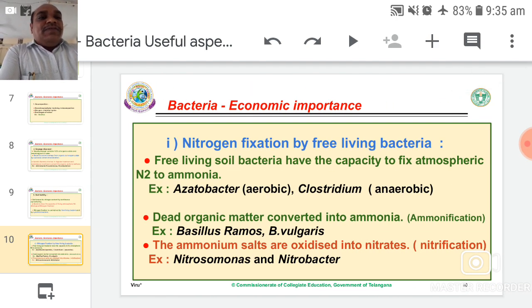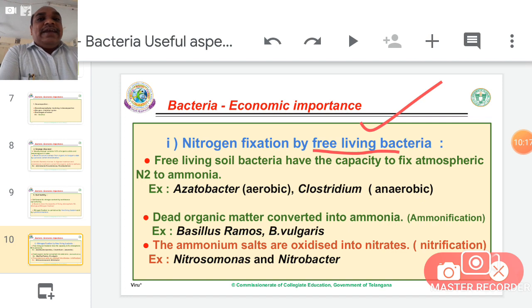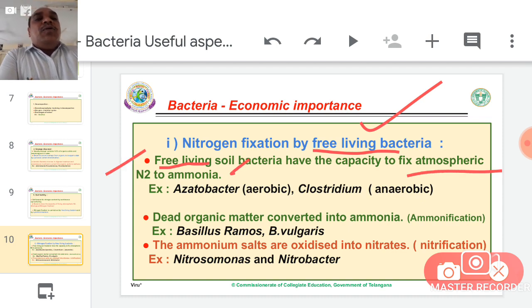First one, nitrogen fixation by free living bacteria. These bacteria live independently, either in the atmosphere, water or soil, but they never live in another host. So they are independent, individual living organisms. Therefore, they are called free living. Soil bacteria have the capacity to fix atmospheric nitrogen into ammonia. So the free living soil bacteria fix atmospheric nitrogen in their cells and convert it into ammonia.